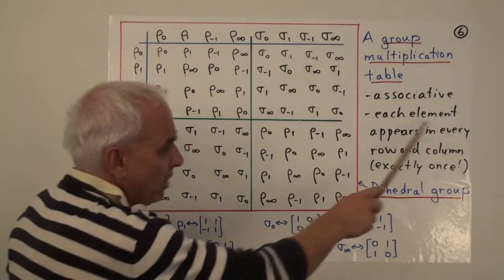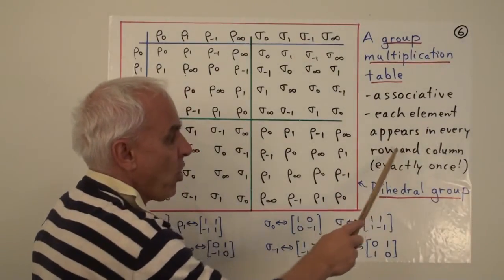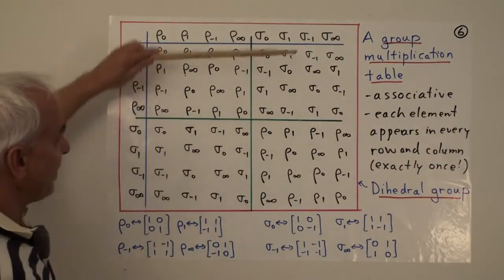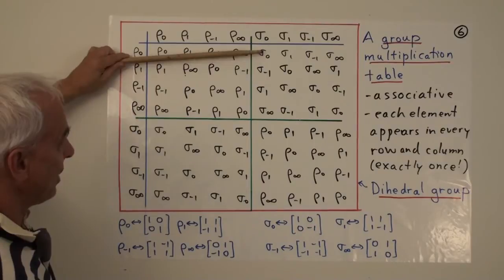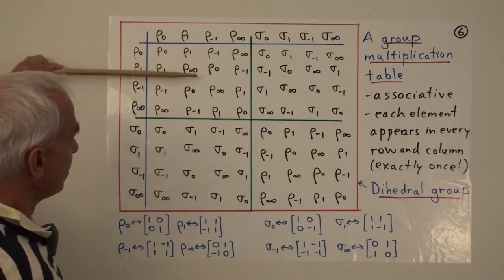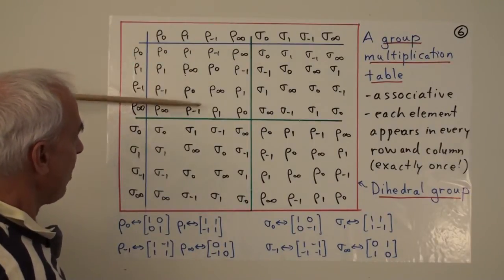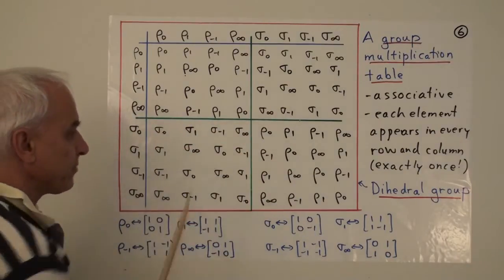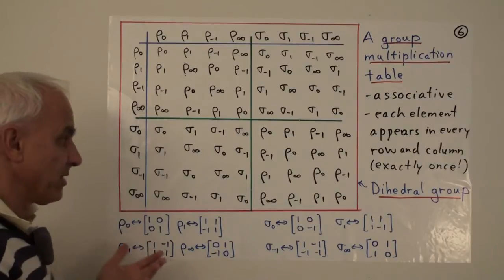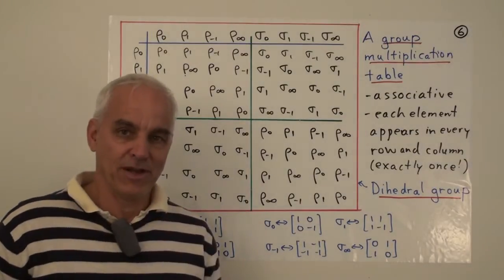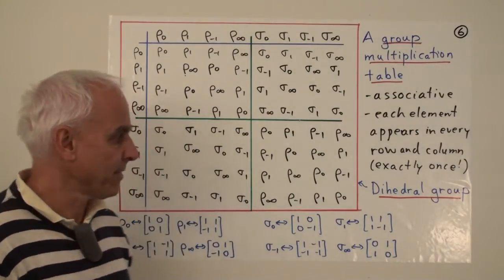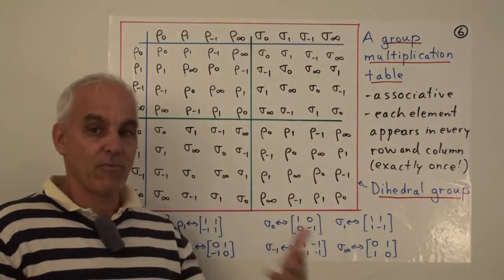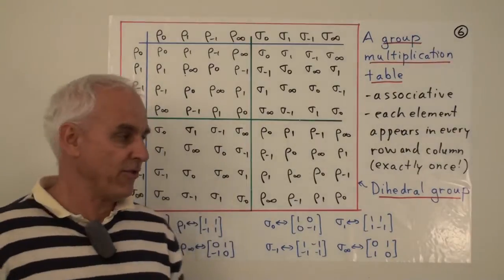We can know that each element appears in every row and column exactly once. In particular, the identity element, rho sub 0, occurs in each row exactly once, and occurs in each column exactly once. In fact, every element occurs exactly once in each row and column. So that basically covers both the identity and the inverse properties of a group all at once.